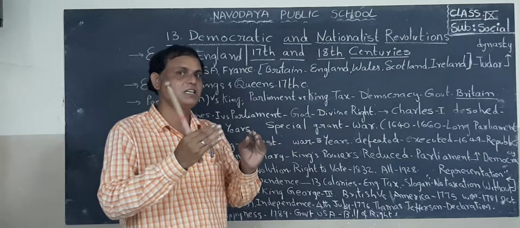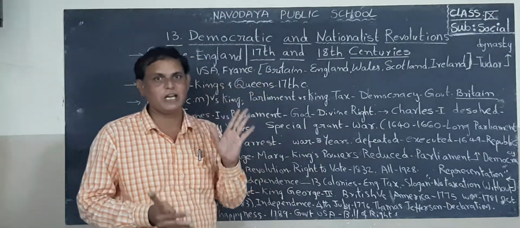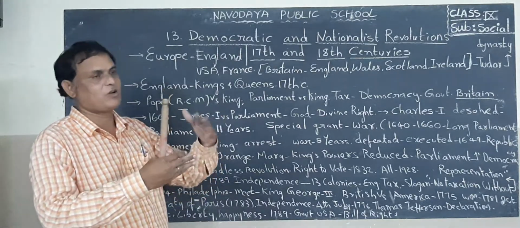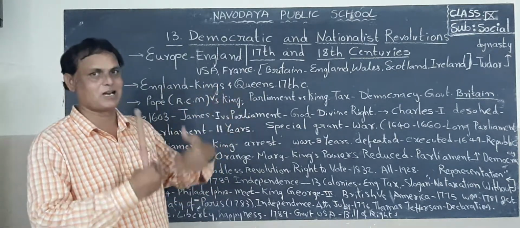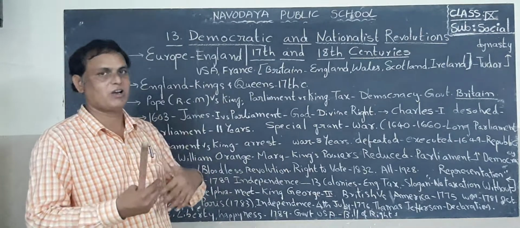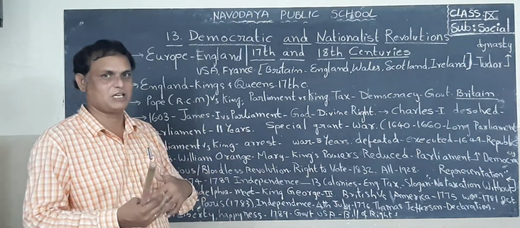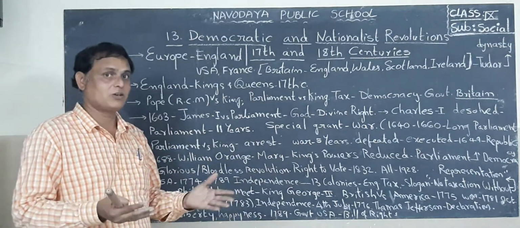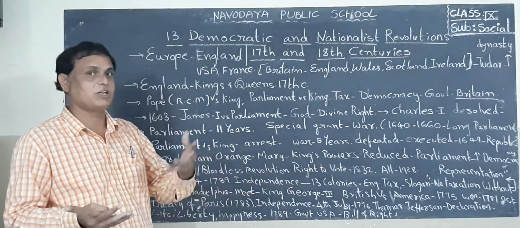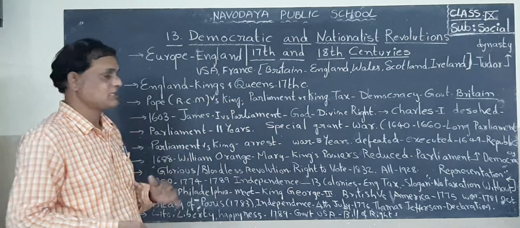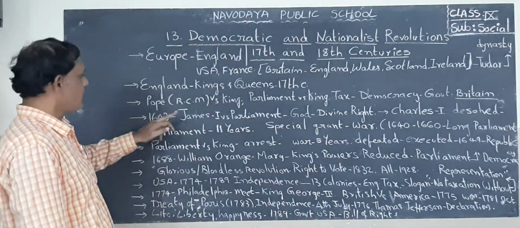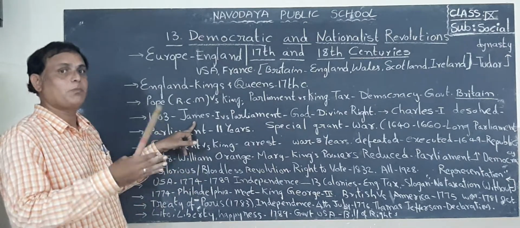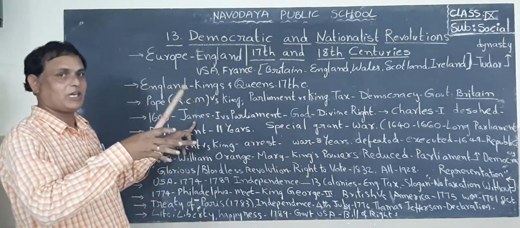The first country is England. That England ruled our country for over 200 years and plundered our India. They took away our natural resources and raw materials. Our Indians also fought against the Britishers and we got independence. Now listen students, we come back to the lesson. Here we are discussing England and its kings.